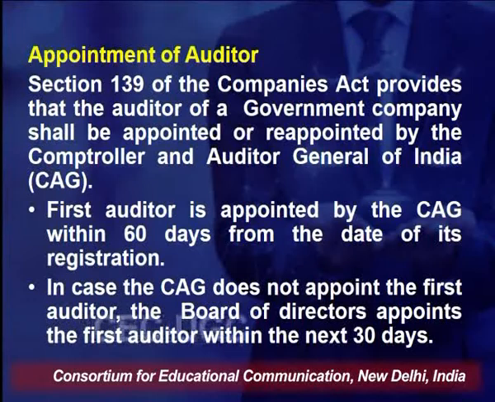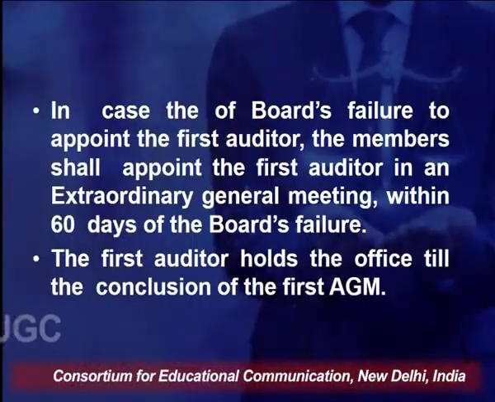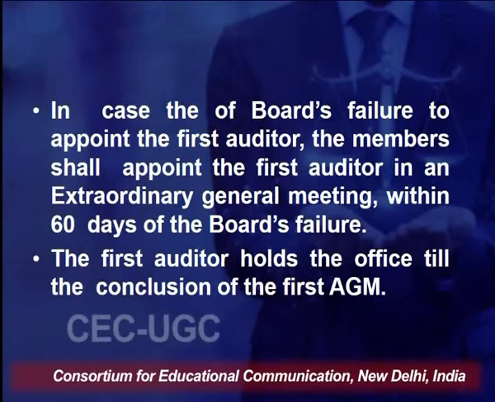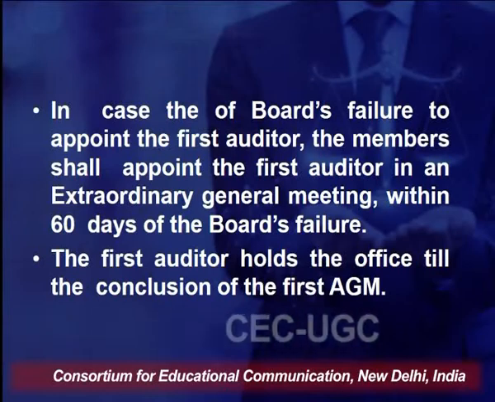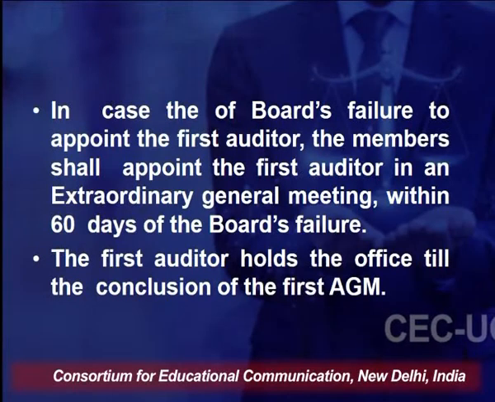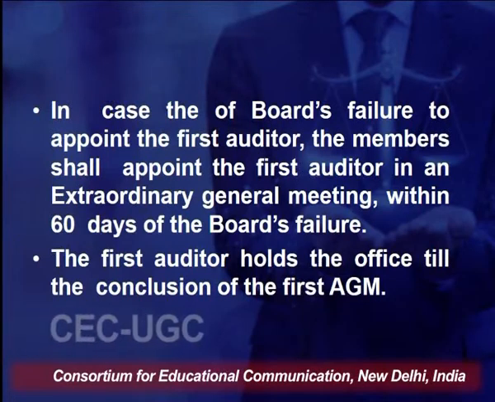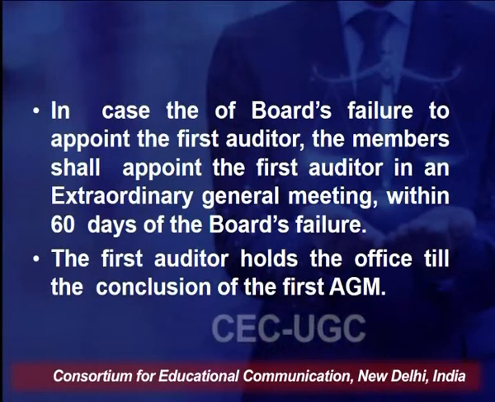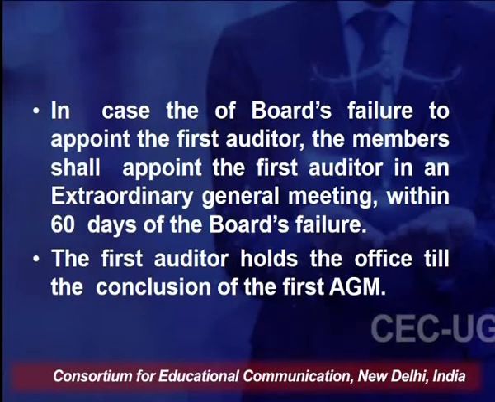of its registration. In case the CAG does not appoint the first auditor, the board of directors appoint the first auditor within the next 30 days. So, that is there. If CAG fails to appoint, then the board of directors appoint. In case of the board's failure to appoint the first auditor, the members shall appoint the first auditor in an extraordinary general meeting within 60 days of the board's failure. So, if the board of directors also fail, then the members are going to appoint the first auditors.